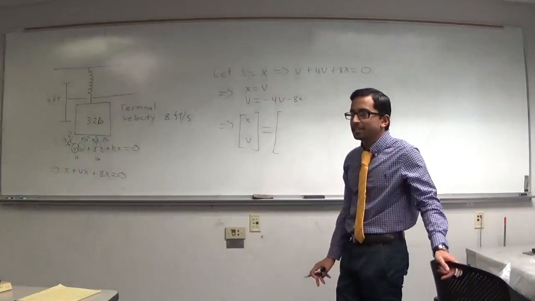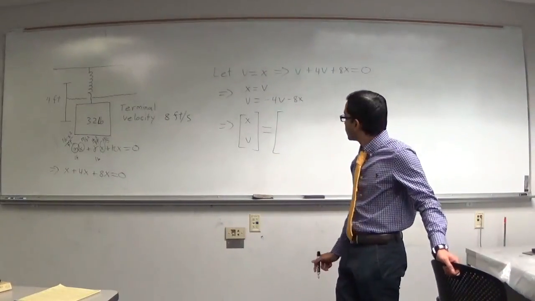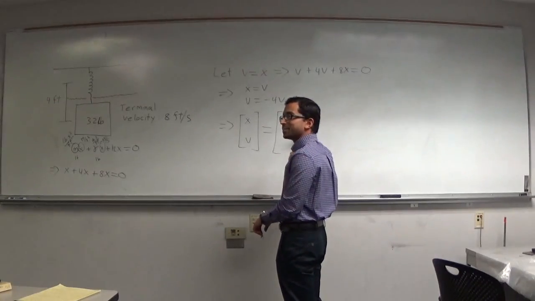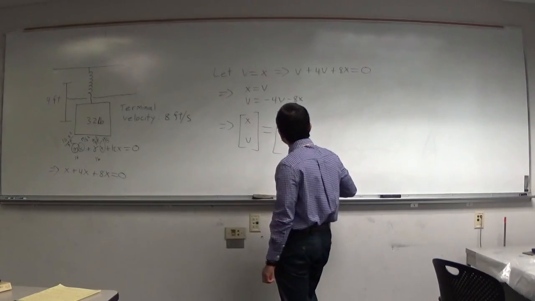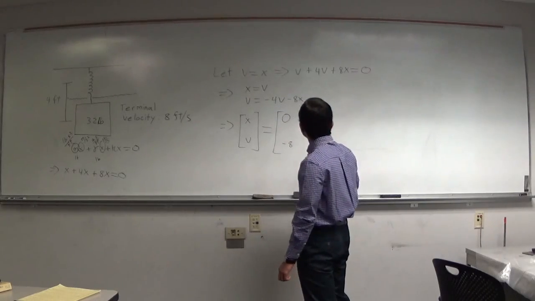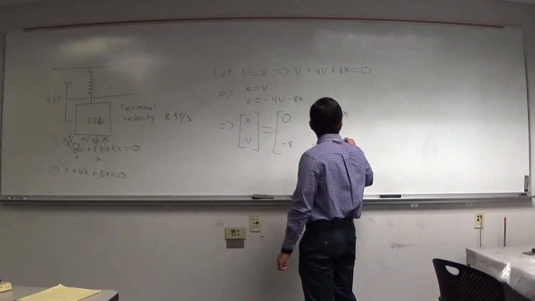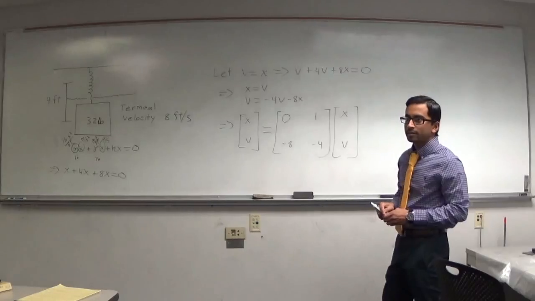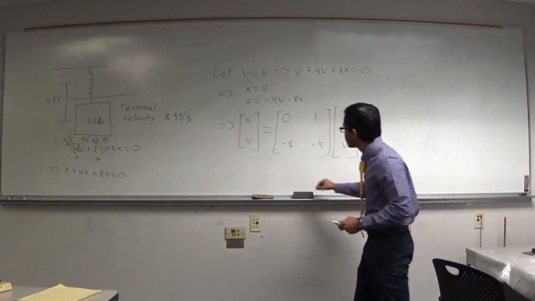So what's that going to equal if we write it down as a matrix equation? 1, 0, negative 4, negative 8. So it won't be 1, it'll be the other way around. Yeah, 0, right? So it'll be 0 there, negative 8 there. It's going to be 1 there and negative 4 there, times xv, right? So we can write it like a matrix equation, and then we can find the eigenvalues and eigenvectors.